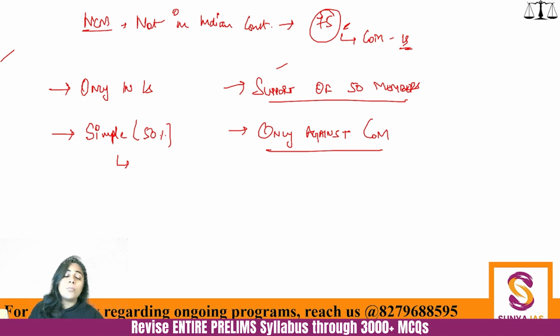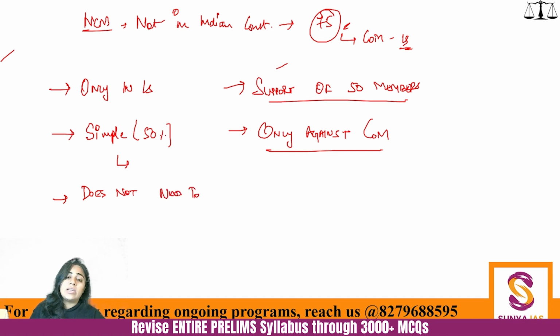So there is no probability that, okay, no confidence motion is passed, so these many members will resign, others will not resign. No. The entire Council of Ministers headed by the Prime Minister will have to resign. Another thing about no confidence motion, it does not need to give reasons.